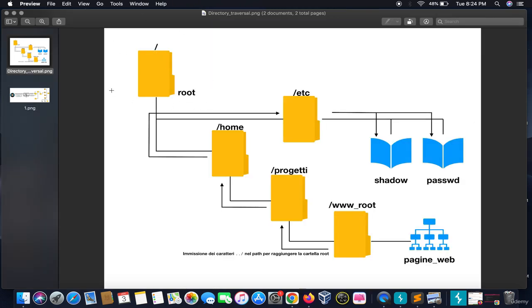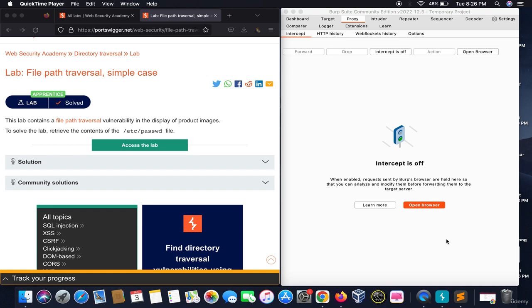Let me explain it better. This is the root directory. The root directory is further divided into etc, home, and root. The etc directory contains the most important files, which are shadow and passwd. So in a very simple sense, moving back through the directories to view arbitrary files on the host of the web application is known as directory traversal. You will understand more about it when we do the practicals. In this illustration, we will do the practical of directory traversal.